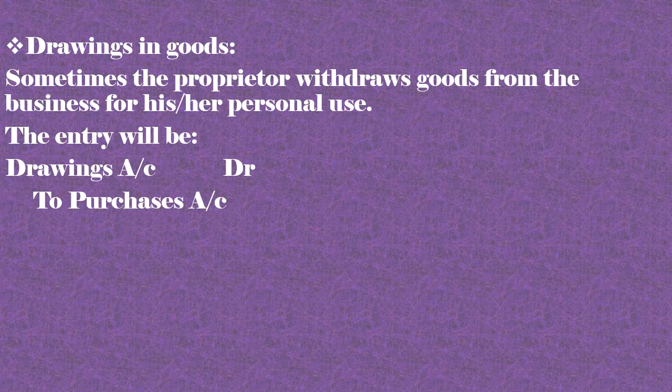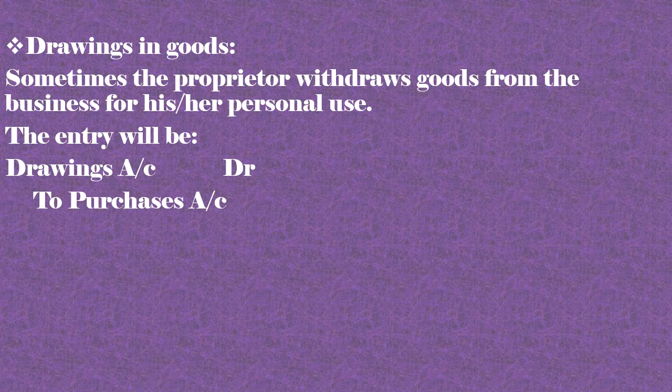So we cannot write the name of the proprietor here. We will have to write drawings account debit because the proprietor is the receiver. We cannot write goods here because these goods have been withdrawn for personal use.